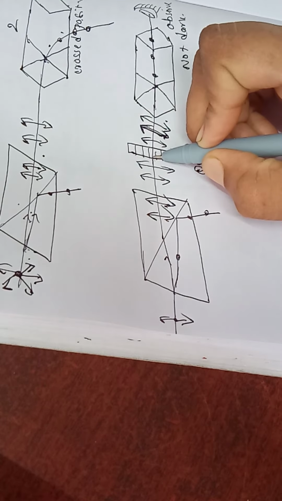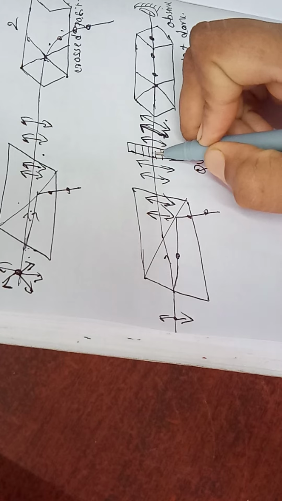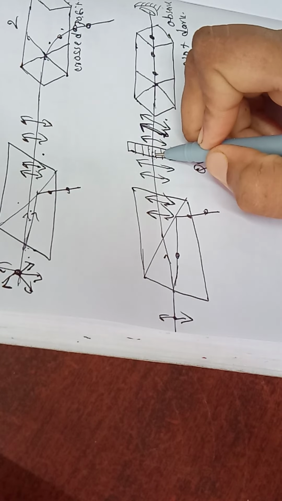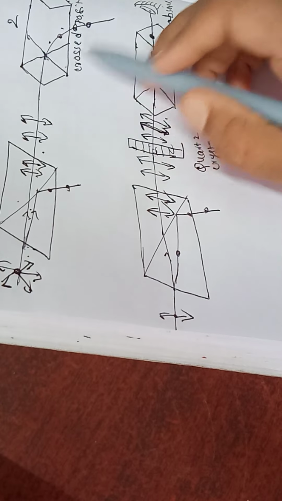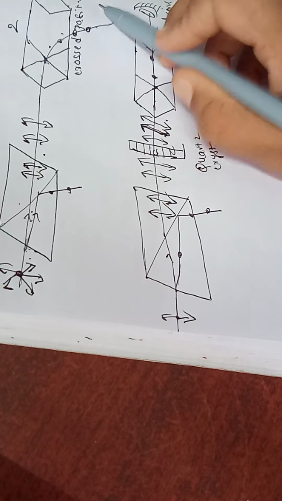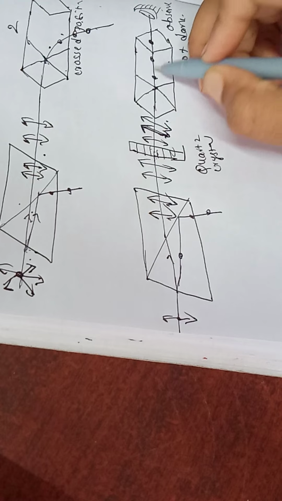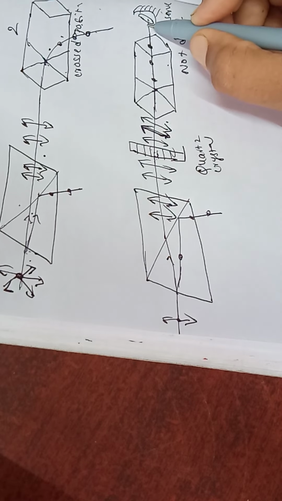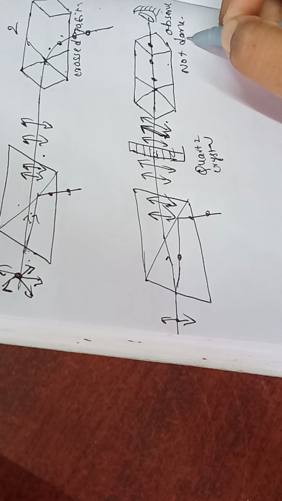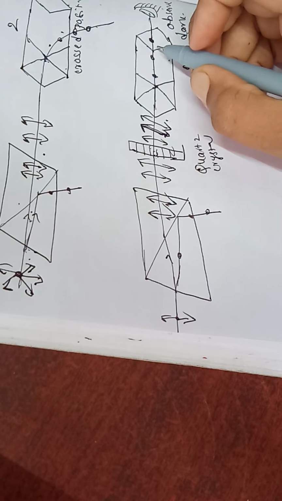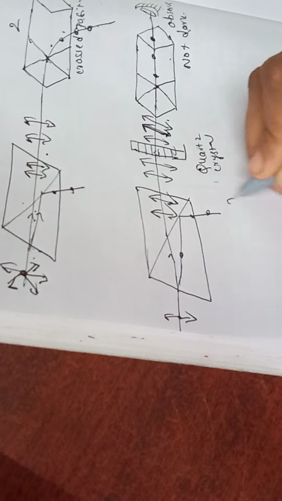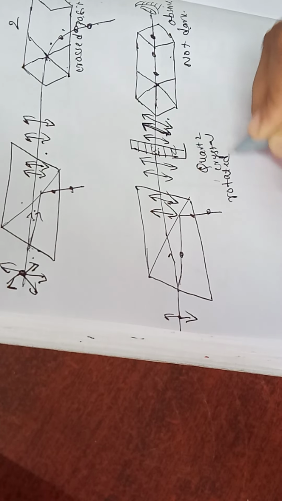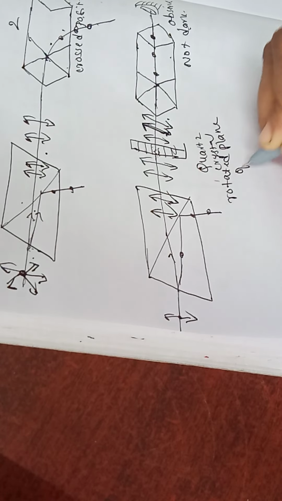But here what I did was place a quartz crystal in the path of the plane polarized light. In the first position we didn't find any light coming out, but in the second position some light has emerged. The field of view is not dark. What happened here means this quartz crystal has rotated the plane of vibration.